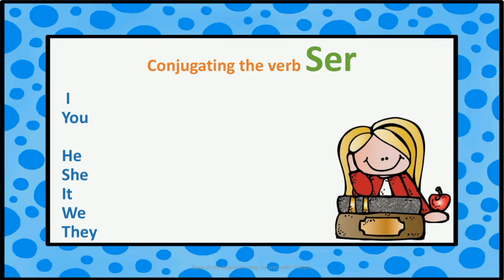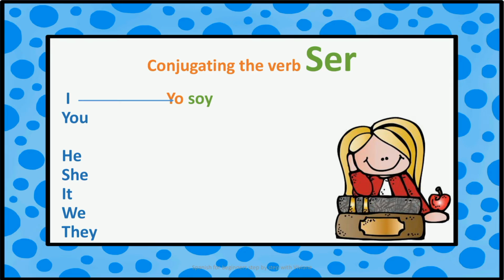Now let's get started and don't worry because we will go step by step. These are the personal pronouns in English. Let's see their conjugation in the verb ser. I mean yo. The conjugation is yo soy.